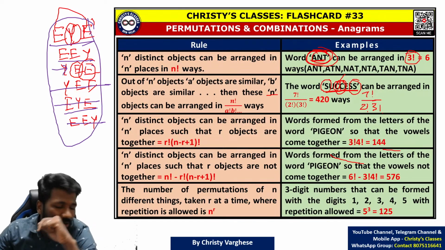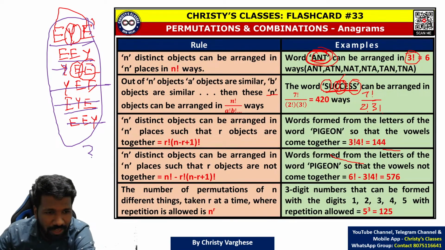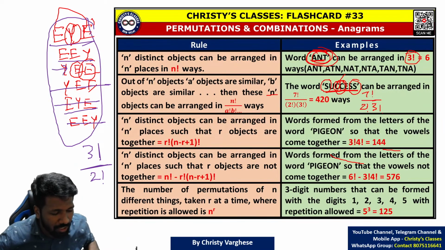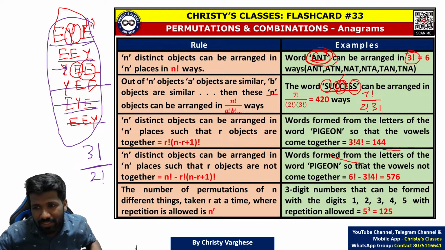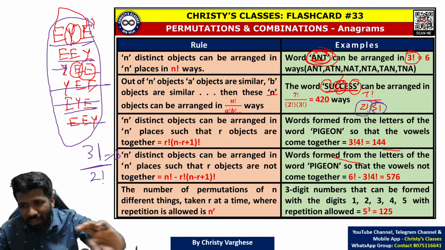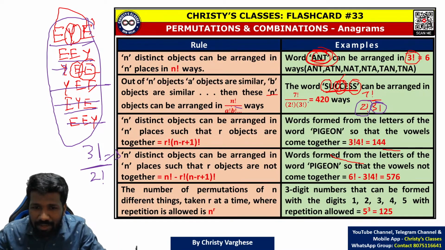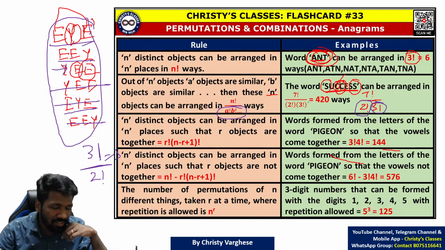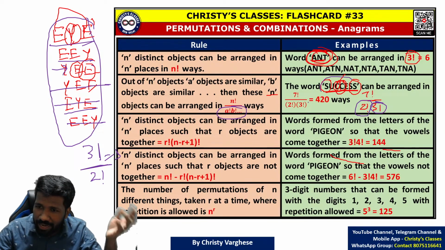Means out of the total 6 possibilities or 3 factorial possibilities, 2 factorial of them, or 1 by 2 factorial of them, are original, remaining are duplicates. That is why you have to divide by 2 factorial, so 3 you will get. This is the reason why you are dividing by 2 factorial and 3 factorial. So if you are not very concerned about the reason, at least learn this logic by heart before exam. By heart means try some examples, you will easily learn it. Try some examples, take any random words.